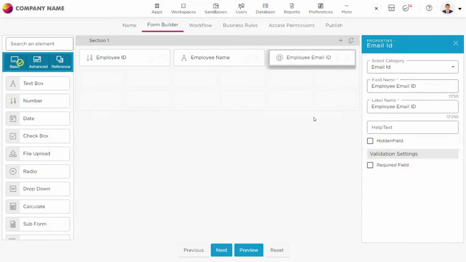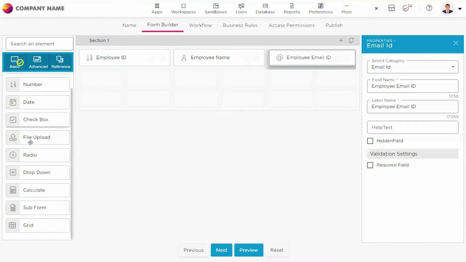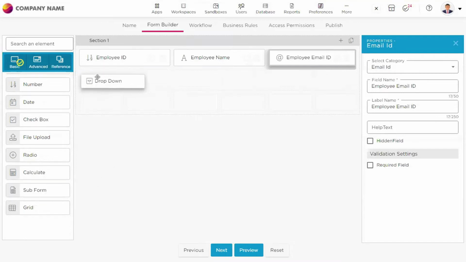Once the email ID is given, what else do we need in a leave application? We want to give options to the employee for what type of leave he wants to apply for. Maybe we can take a drop down field here.